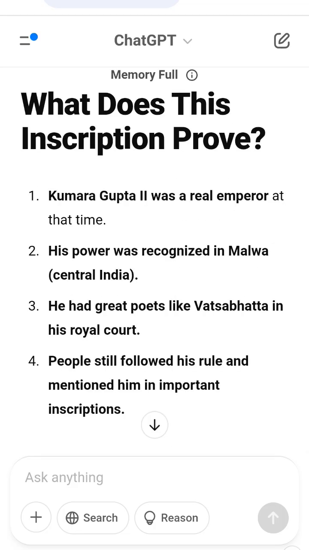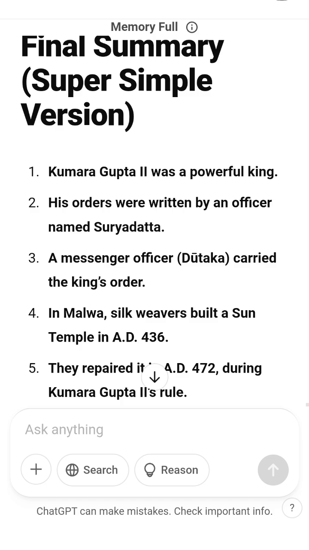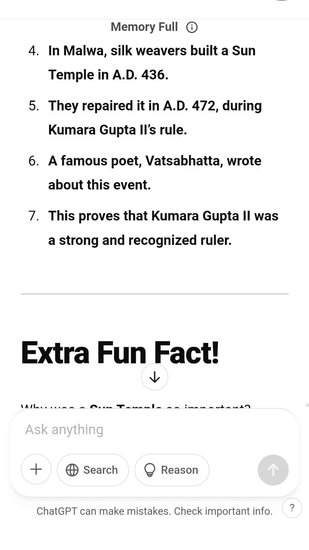Extra fun fact. Why was a sun temple so important? In ancient India, the sun god Surya was worshipped for health and prosperity. Many warrior kings believed the sun god gave them strength to win battles. That's why many kings supported sun temples.